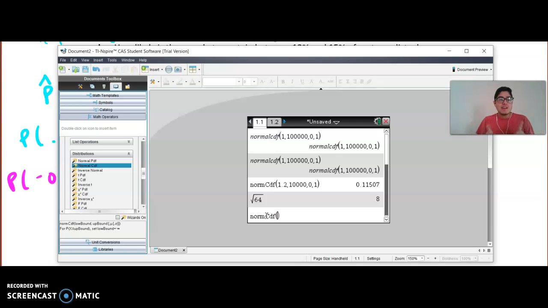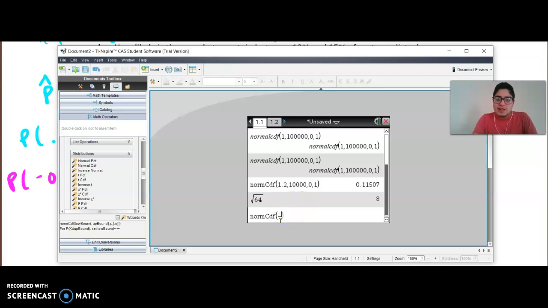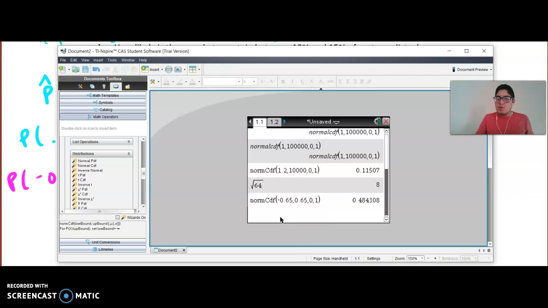But because we've already standardized our observations, we're going to use 0 for mu and 1 for sigma. When we get to the AP exam, I will teach you all the shortcuts for the calculator, but until then, sorry, we're cranking them out. So negative 0.65 up to positive 0.65 with a mean of 0 and a spread of 1